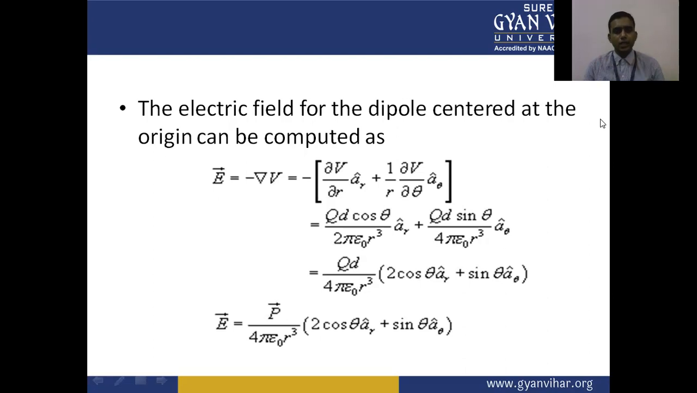The electric field for the dipole centered at the origin can be computed as E equal to minus del V, which is equal to minus del V upon del r a_r plus 1 upon r del V upon del theta a_theta, which is equal to Qd cos theta upon 2 pi epsilon naught r cube a_r plus Qd sin theta upon 4 pi epsilon naught r cube a_theta.